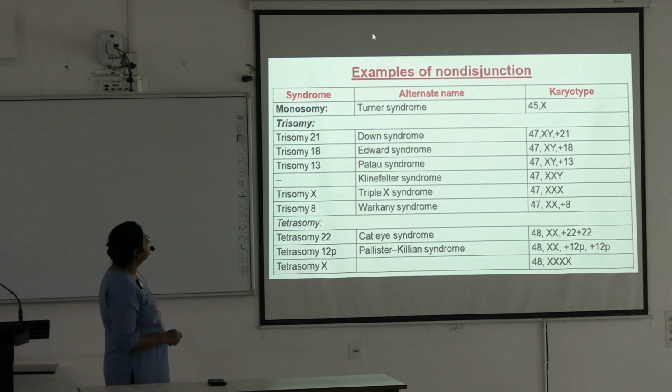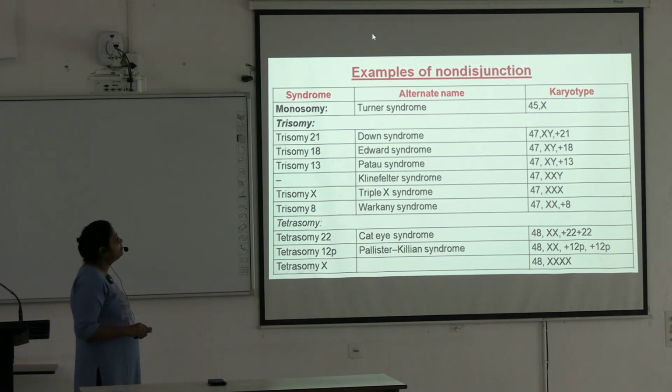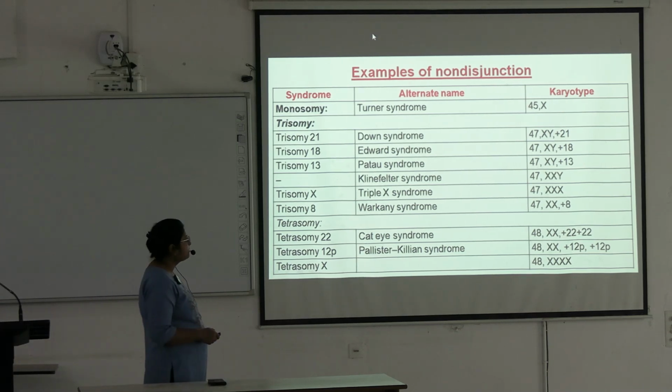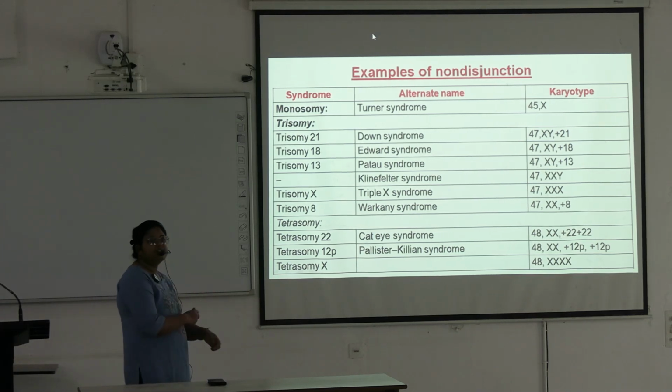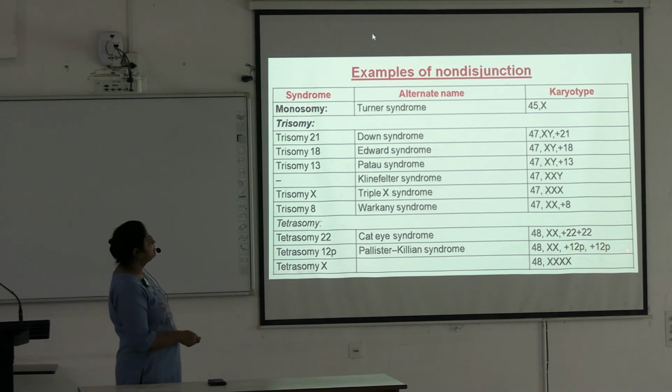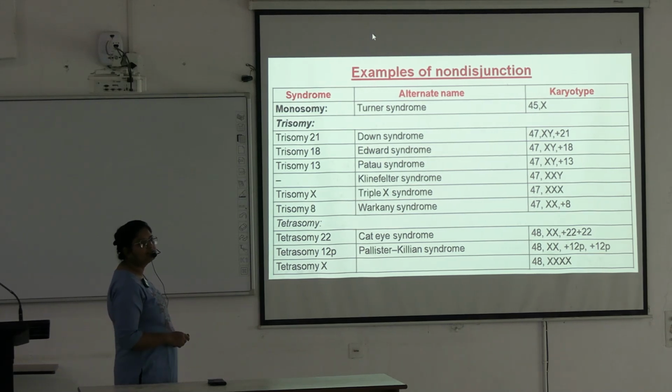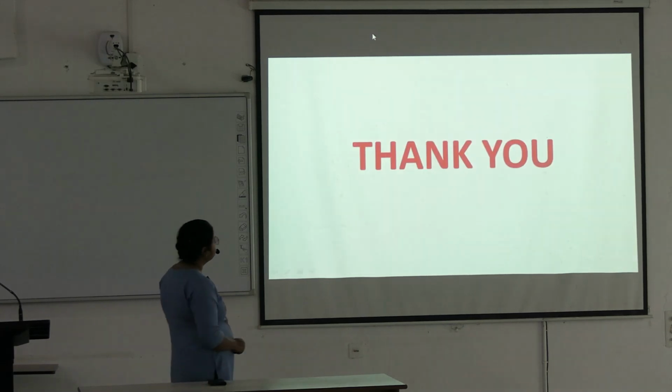So these are the examples of different non-disjunctions and their karyotypes, all these are important. So this is asked, I can explain why: 48, 4X. How many Barr bodies? Here are 3 Barr bodies. Here are 2 Barr bodies. Normally 1 Barr body is present in a female, and this has no Barr body, in Turner syndrome.